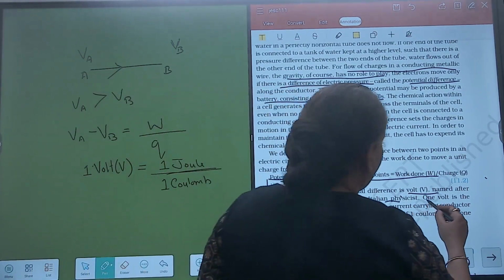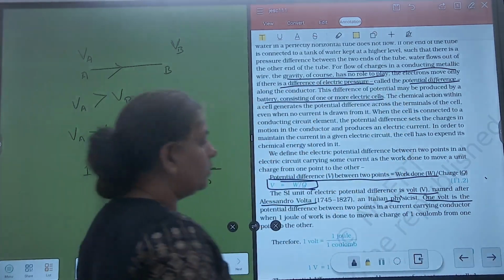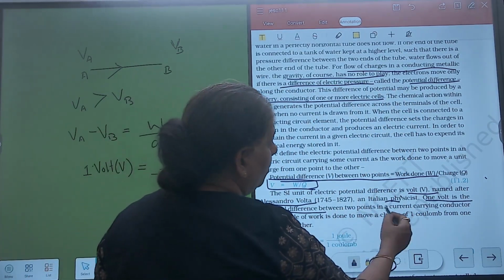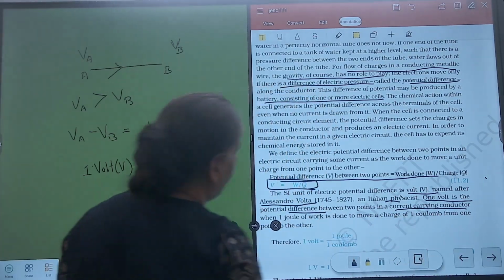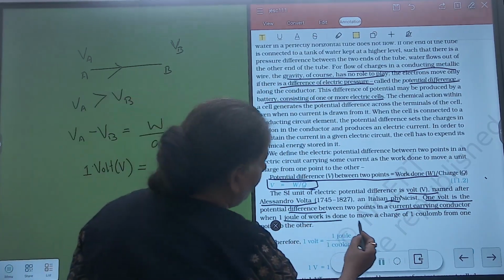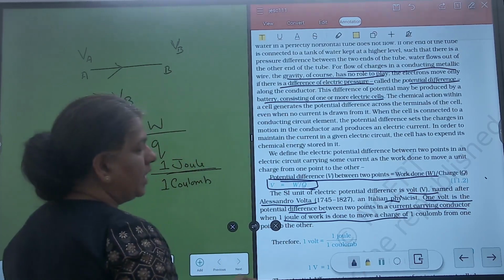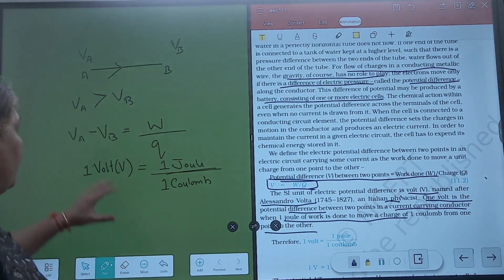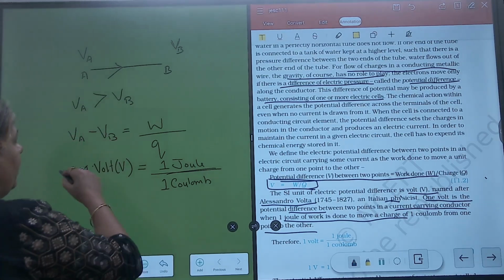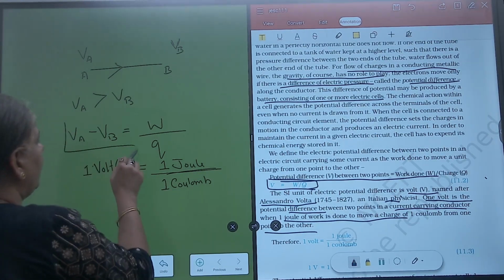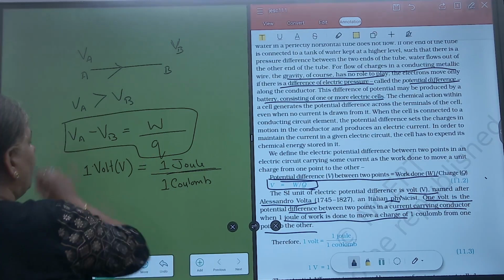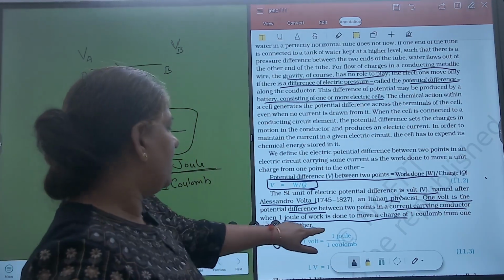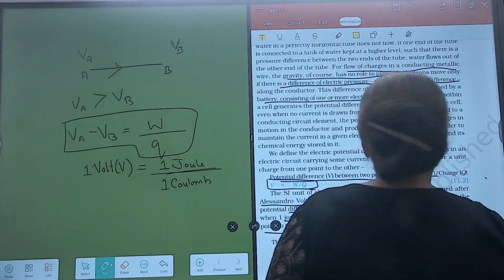And the definition of 1 volt is also given: it is the potential difference between 2 points in a current carrying conductor when 1 joule of work is done to move a charge of 1 coulomb from one point to another. So if you remember this formula, you can easily form the definition of 1 volt. That is, it is 1 joule upon 1 coulomb.